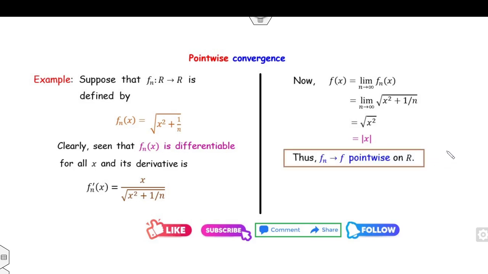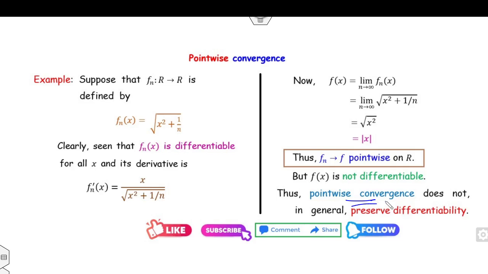Now clearly mod x is not differentiable on the interval R, or on any interval which contains the point 0. But fn converges pointwise on R to mod x, which is not differentiable. So what you can say is that pointwise convergence does not preserve differentiability.